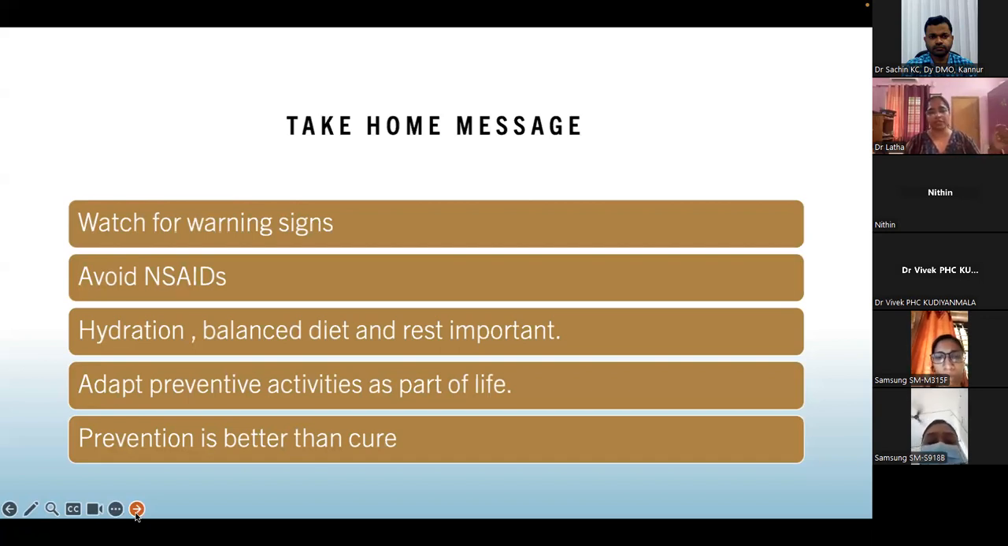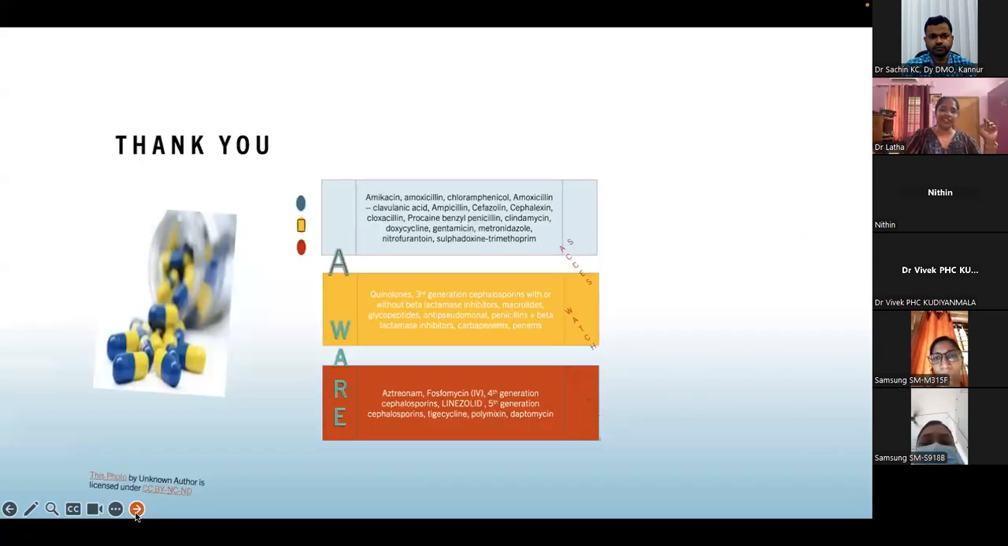Adapt preventive activities as part of life. Prevention is always better than cure. And this is my last slide, which is my thank you slide also. I have just written the AWaRe classification of antimicrobial agents, because there's different category of doctors who have joined this. So antimicrobial resistance